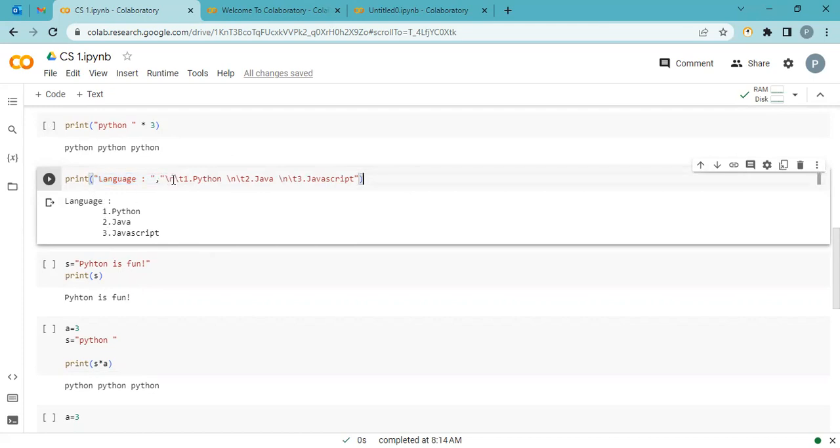So I add \n, then \t because I want space. When I say \n, my cursor comes here. But when I say \t, my cursor comes here. Okay, then it's print Python.